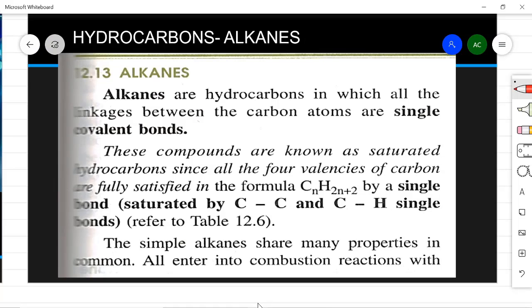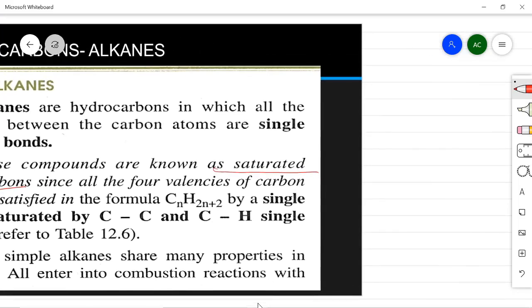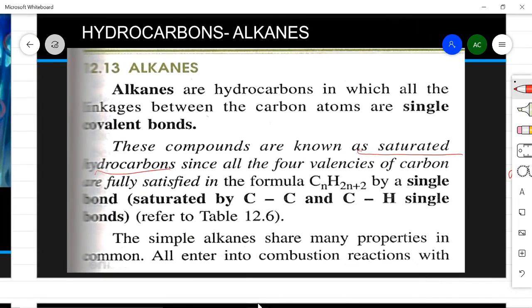So, what are alkanes? Alkanes are the hydrocarbons in which all the bonds are single covalent bonds between the carbon atoms, and they are known as saturated hydrocarbons. And why are they known as saturated hydrocarbons? Because all the 4 valencies of carbon are fulfilled. This is methane. So, all the 4 valencies are saturated. Now, what is the general formula? With this we have already done: CnH2n+2.